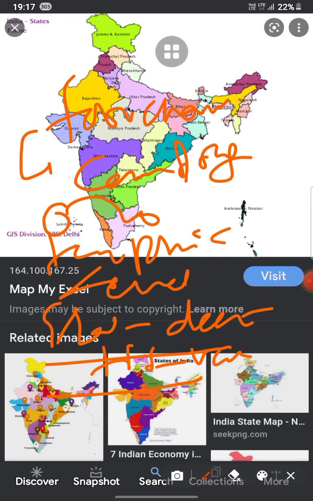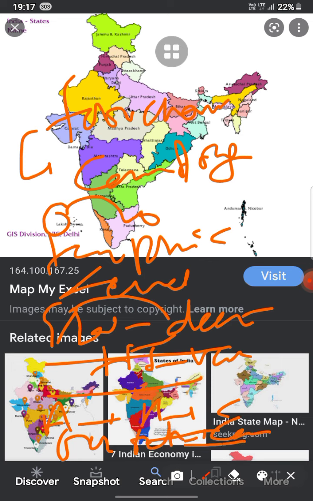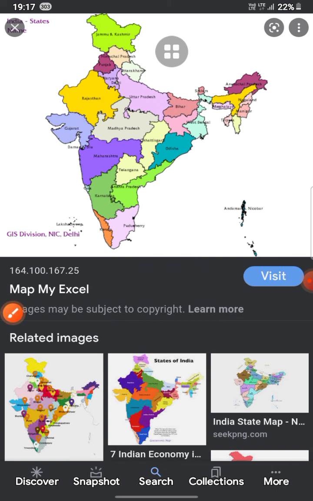Okay, so at every stage some energy is lost from the system as heat energy and is not available to the next trophic level. So some energy is lost in each trophic level. Types of food chain: the grazing food chain goes from autotroph to herbivore to carnivore. First is the autotroph, then the herbivore, then the carnivore. Okay, then the detritus food chain: dead organic matter, then detritivore feeder, then carnivore.